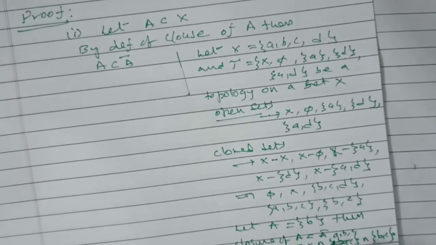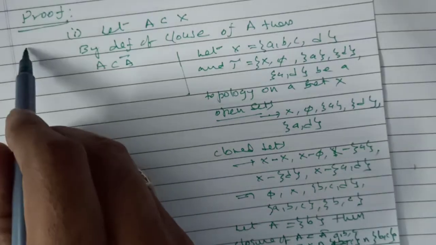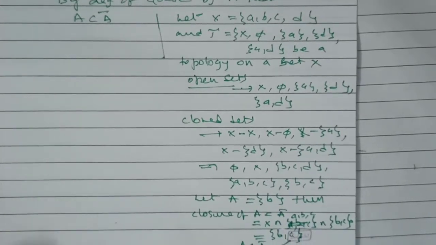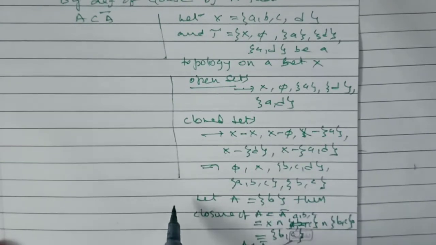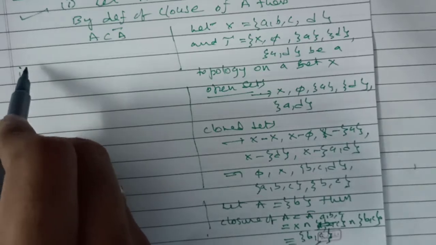So containing B, this is {B, C}. So now A is a subset of A bar, that we have in the first result. Next, this is an example to prove the first result.